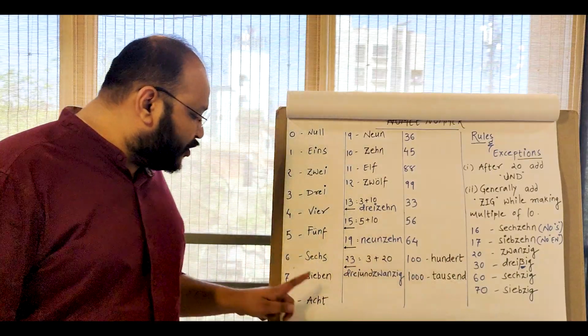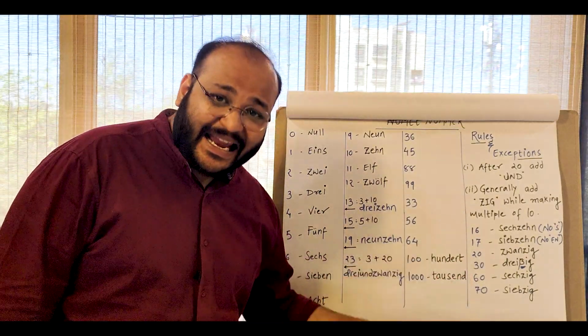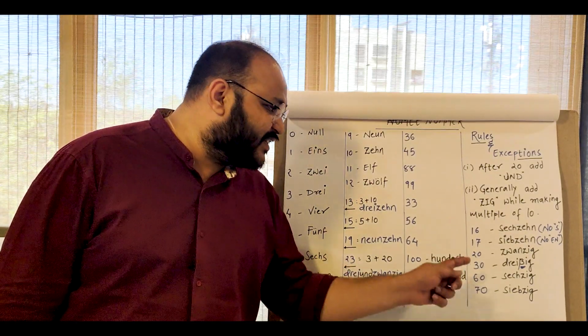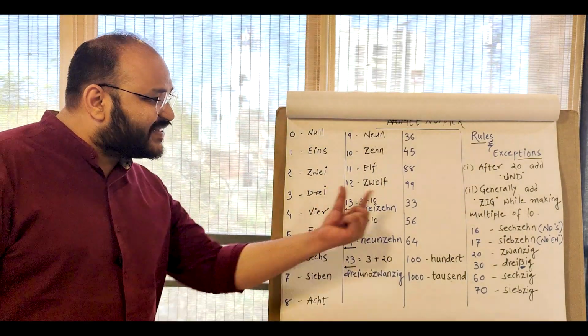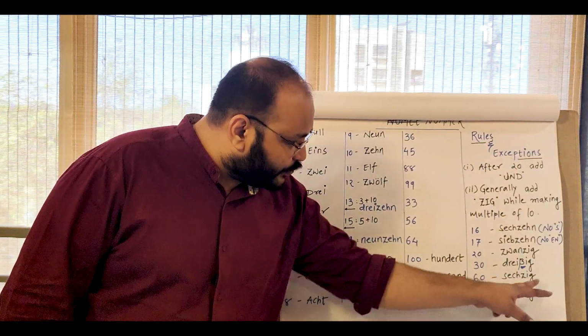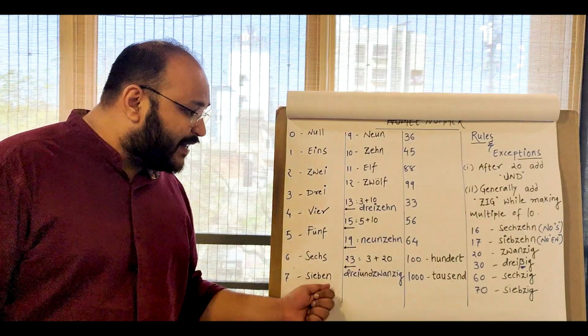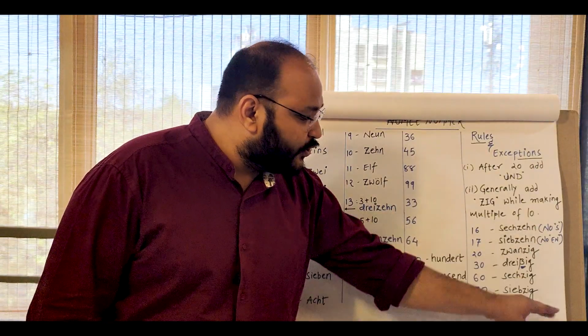And further two exceptions have been created with the same logic in the number 60 and 70. 60, instead of it being zexish, it is zexish. Once again, no s. And 70, instead of it being siebensish, it is zipsish, no en.